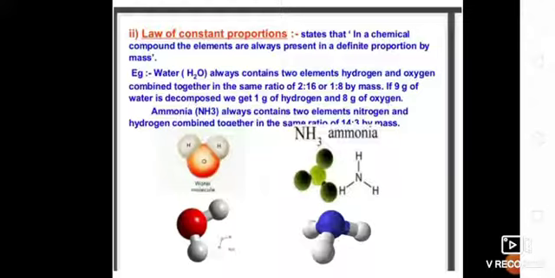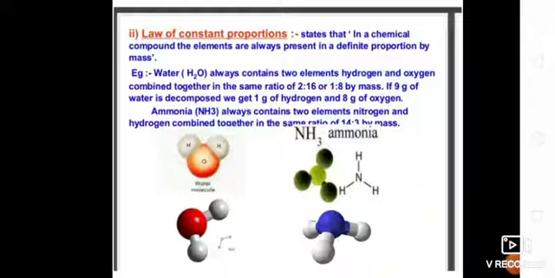For example, a water molecule contains two elements, hydrogen and oxygen, combined together in the same ratio of 2:16 or 1:8 by mass. If 9 gram of water is decomposed, we get 1 gram of hydrogen and 8 gram of oxygen.